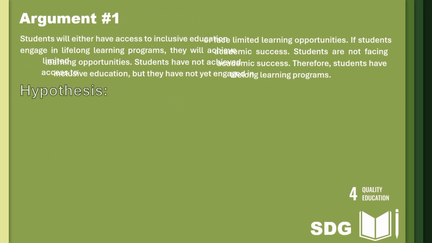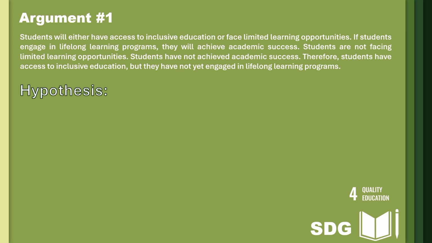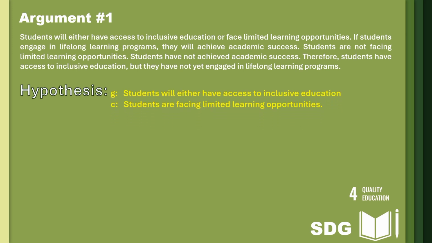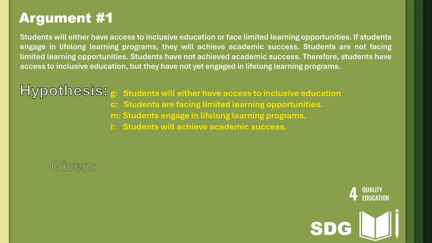Let's now look at the argument we're trying to prove. And we start by stating the hypothesis. So let's denote G as students will have access to inclusive education, C as students are facing limited learning opportunities, M as students engage in lifelong learning programs, and I as students will achieve academic success. So now let's have the given. For number 1, we have G or C. Number 2, we have M implies I. Next, we have negation of C. And number 4, we have negation of I. So we need to prove G and negation of M.